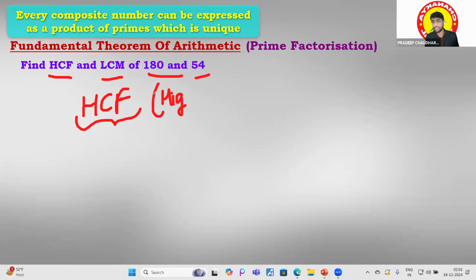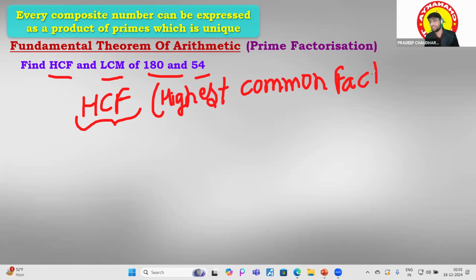Sir, we already know the full form. Why are you telling us? We have to give our board exam, just complete this chapter very quickly. I also know that, man. But still, I will let you know. Okay, don't worry. Highest common factor, because I have to give you the complete feel of the mathematics. What is the feel of the mathematics, right?